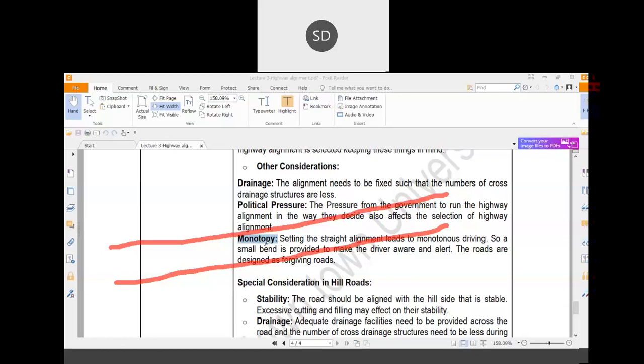So you have to avoid this monotony by intentionally providing some obstacles or some hindrance over the road. Suppose you can intentionally construct some portions of the road with a bend, or you can provide some horizontal alignment or some curvature of the road intentionally. So monotony can be avoided in this way, or you can provide some speed breakers, so that the driver could be 100% engaged in driving their vehicle. So this is basically called monotony.